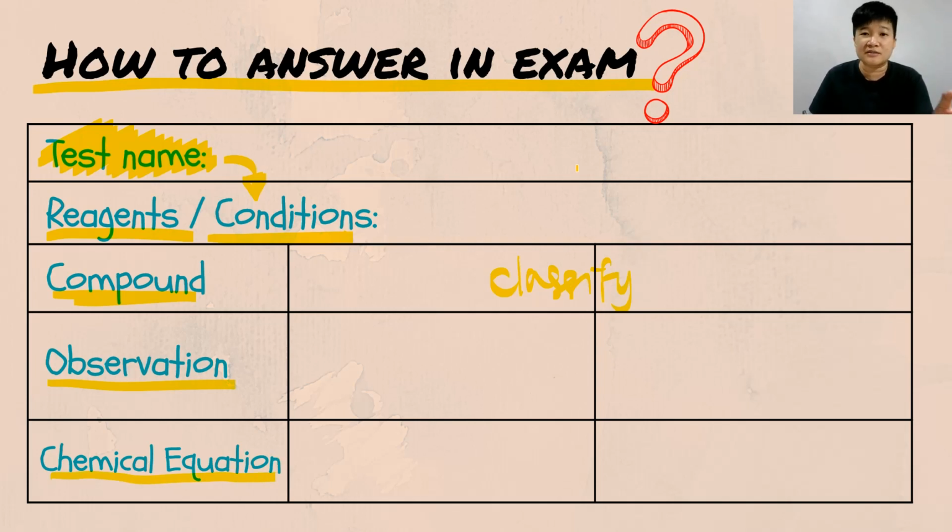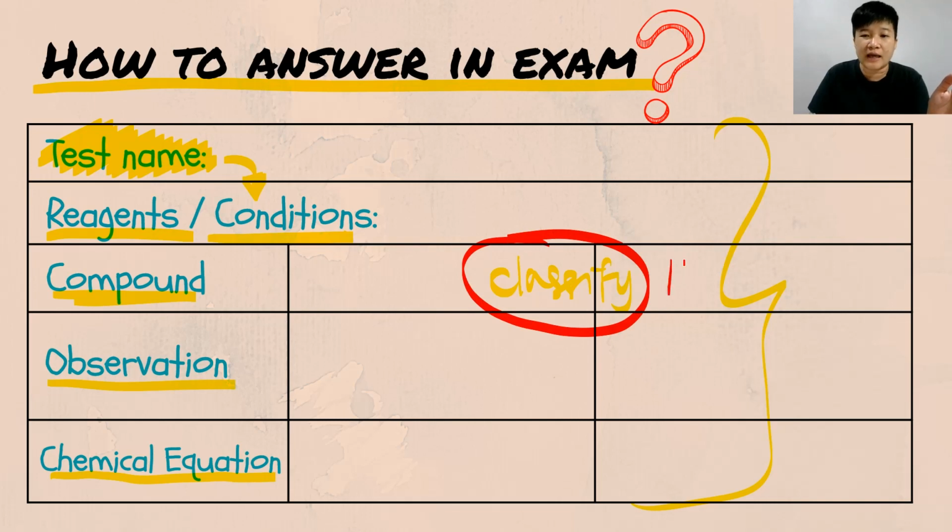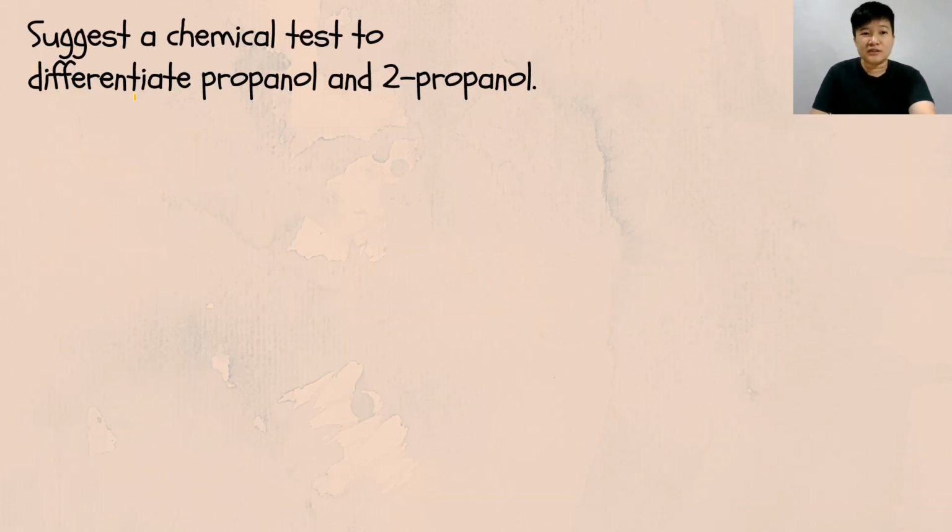So, how do you answer in the exam? Definitely using this table. And the most important thing is to classify your alcohol, knowing whether they are primary, secondary, or tertiary alcohol. That is the most important thing before you answer the chemical test of alcohol. Alright? Next, let's try some examples.